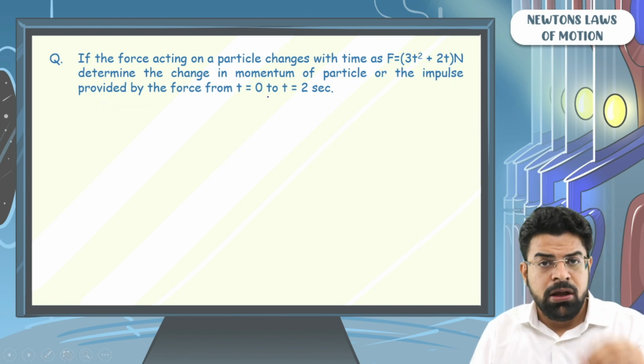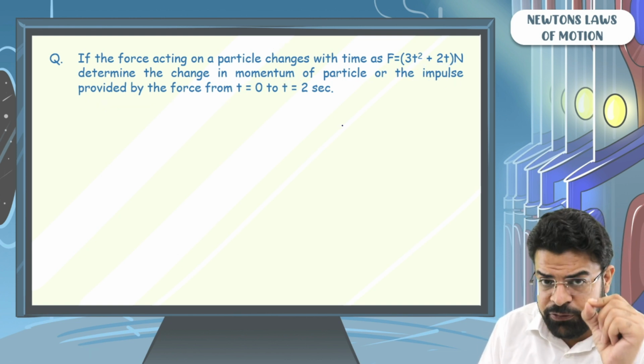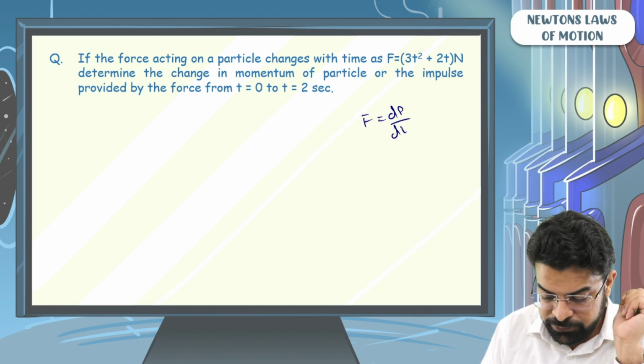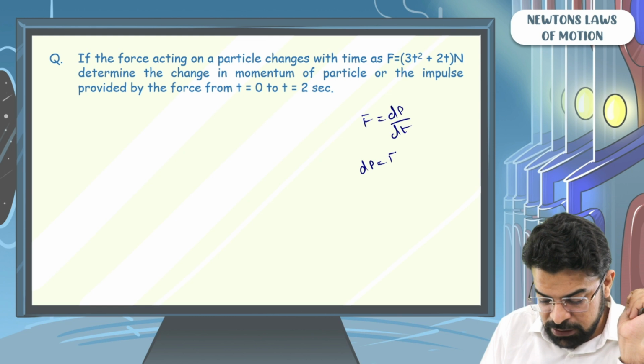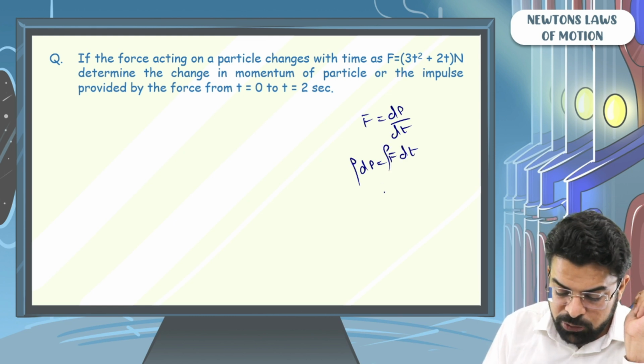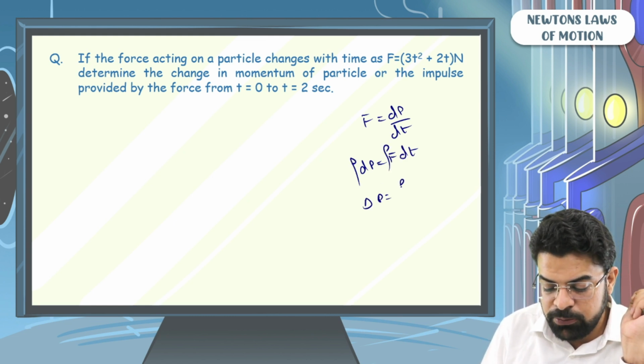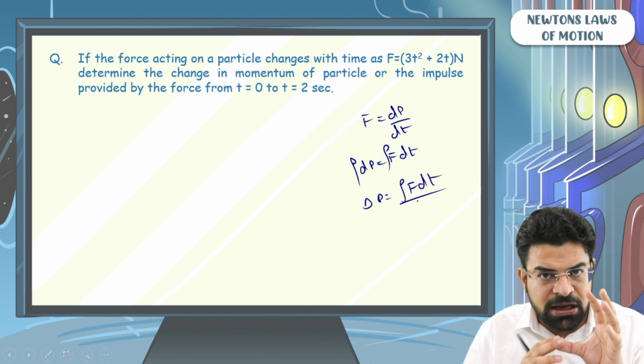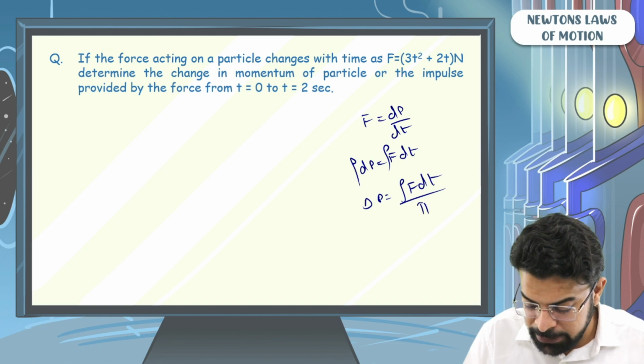Now see, what is the definition of change in momentum? Sir, we know that force equals to dp by dt. Yes. So we can write dp equals to f dt. Yes. Integrating both the sides, we say that the total change in momentum equals to integral f dt. But this integral f dt is also called impulse.